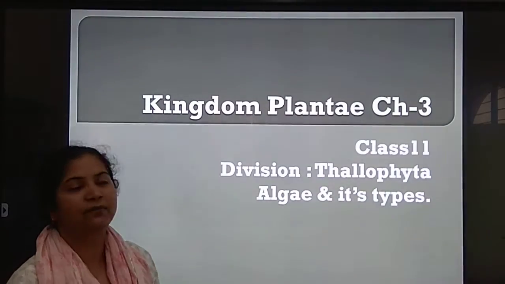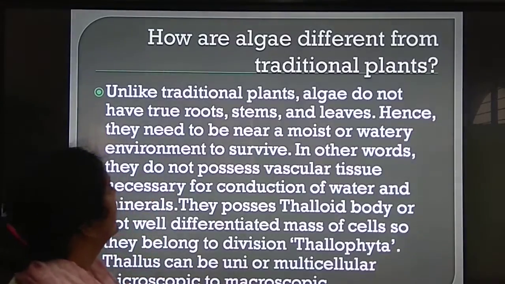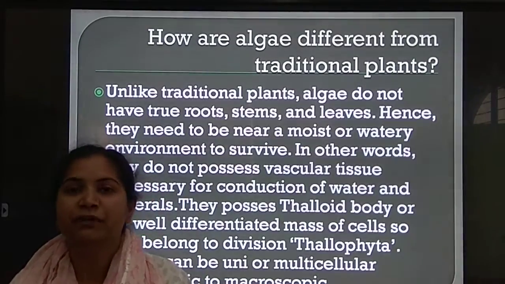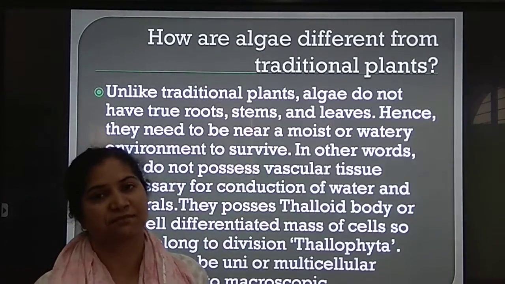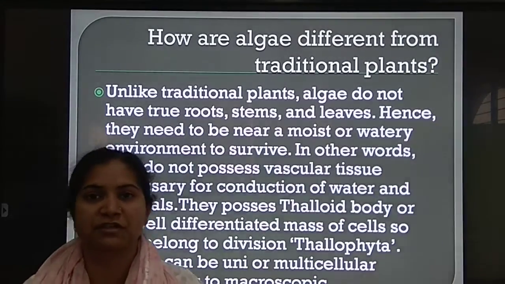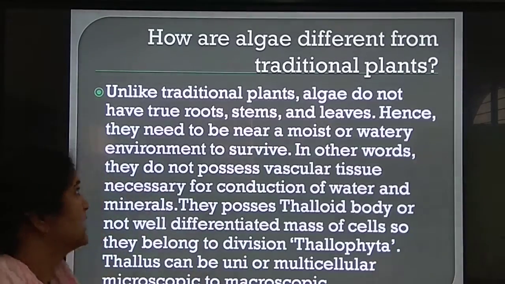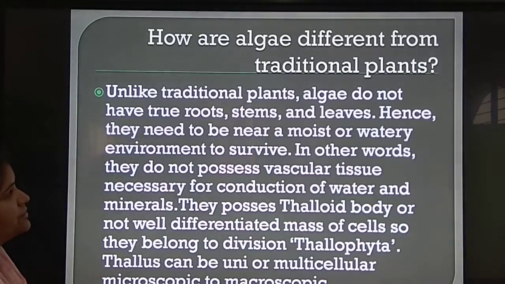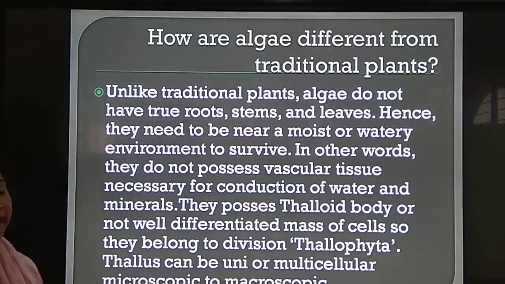What comes in the Thallophyta? Algae and its types. Now, how are algae different from other plants? If we are keeping them in the first division, there must be some special features by which they can be distinguished from higher plants. Unlike traditional plants, algae do not have true roots, stem, leaves.